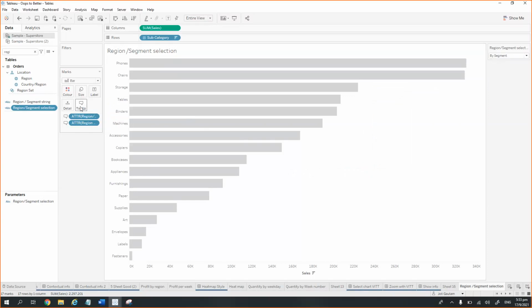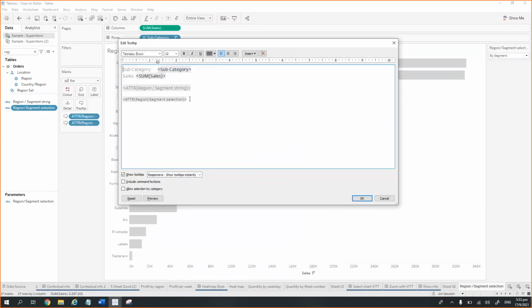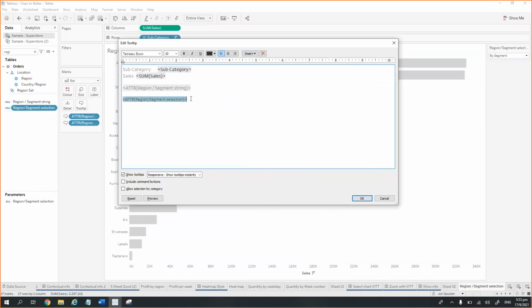And then when we go to the tooltip region, what we are doing here is that we are simply putting this field. Instead of selecting the sheet from here, we are putting it in here. So when we pass the HTML code through this calculated field, it is going to do the same thing. Like if it is by region, then it is going to pass that particular HTML code for region or the segment.